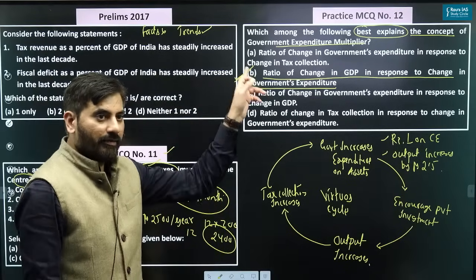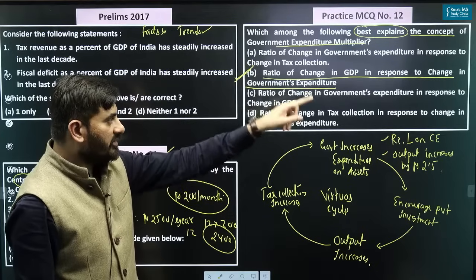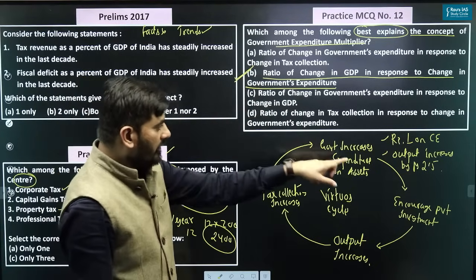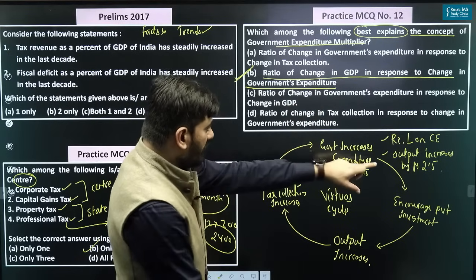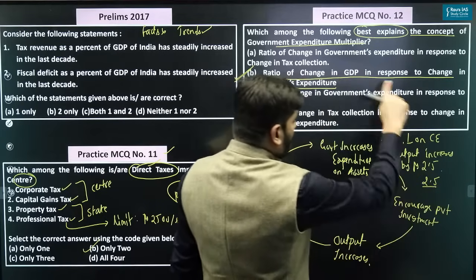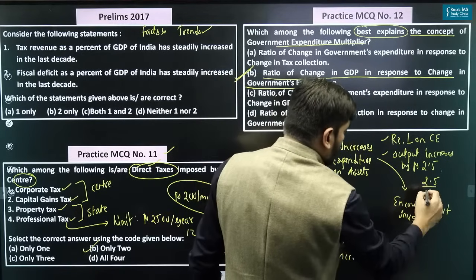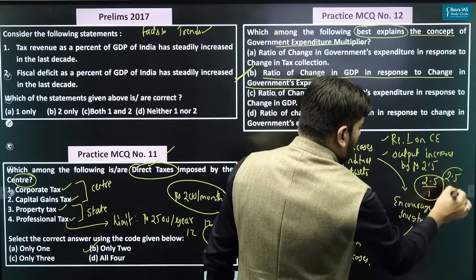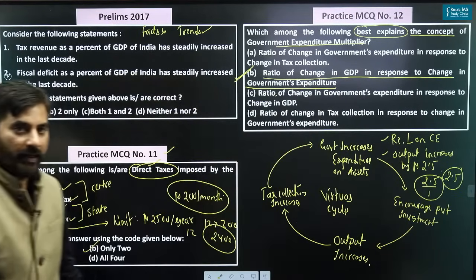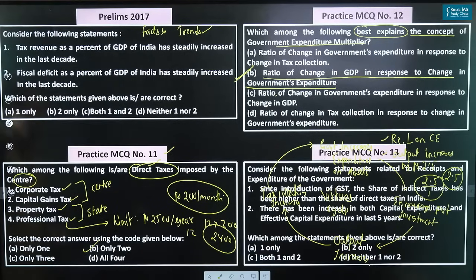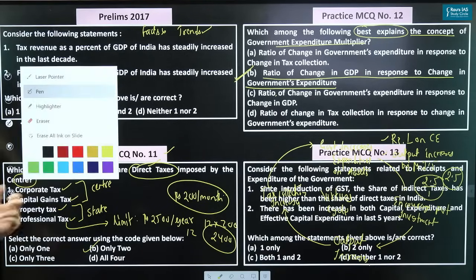So the right answer is B. Ratio of change in GDP to change in government's expenditure. So you apply this logic: change in GDP 2.5 divided by change in government expenditure, which is increased by 1. So government expenditure multiplier kitna hoga? 2.5. That is how it is. Okay. I hope everyone is clear. Good.